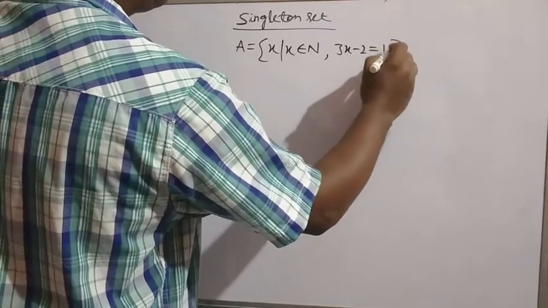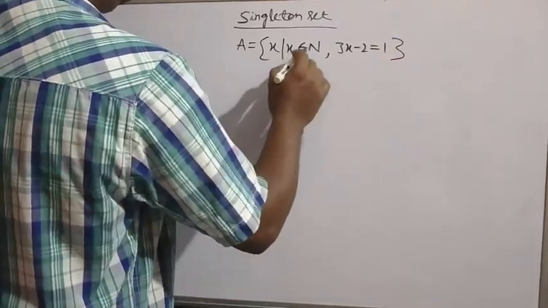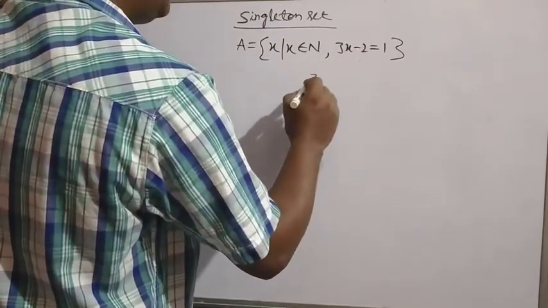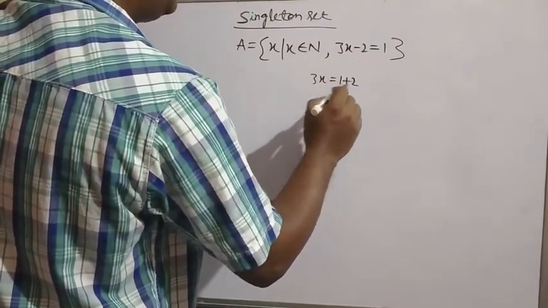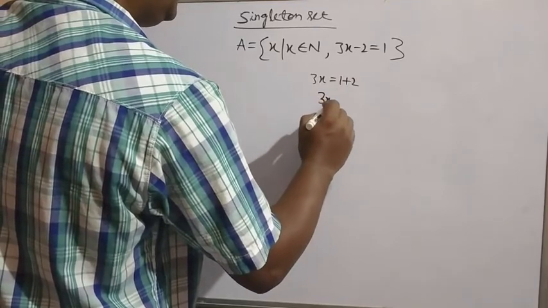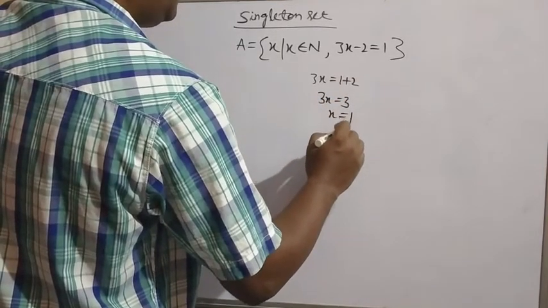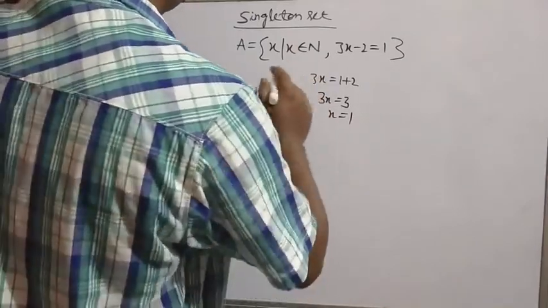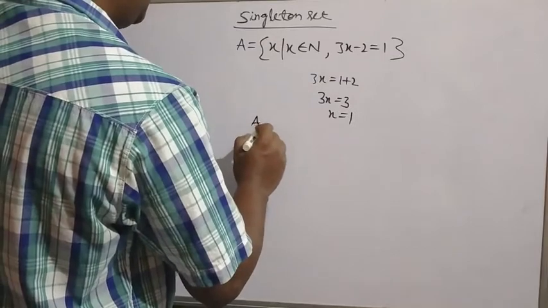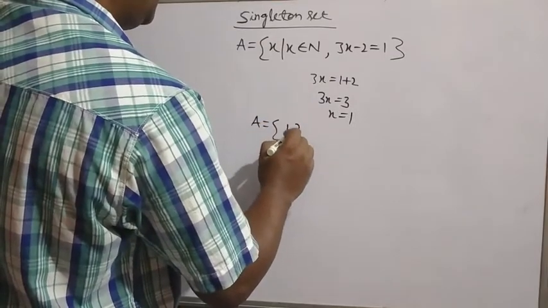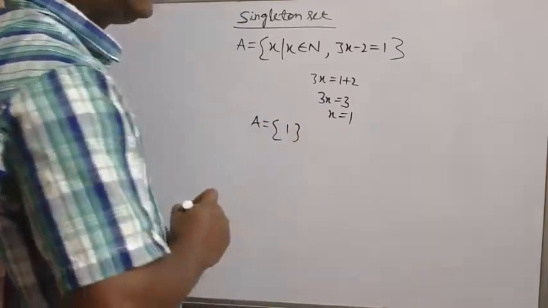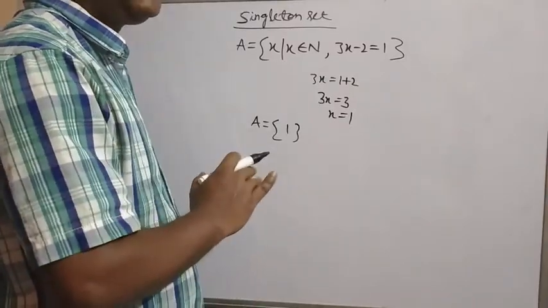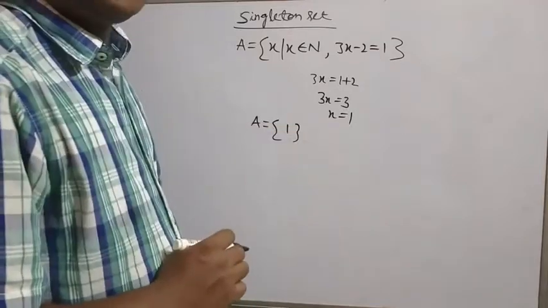So here x belongs to N, 3x minus 2 equals 1. If we solve here, 3x is equal to 1 plus 2, so 3x is equal to 3, x is equal to 1, and x belongs to N. So 1 is a natural number. So what are the elements here? Set A has only one element, that is 1. So it is a singleton set. Understood? What is a null set or empty set? What is a singleton set? Understood?